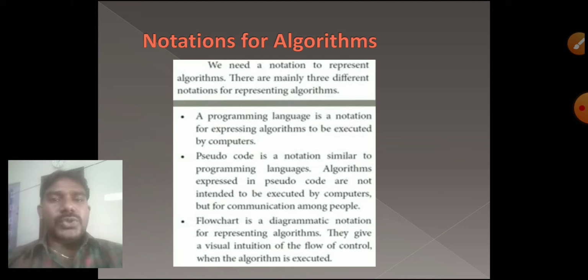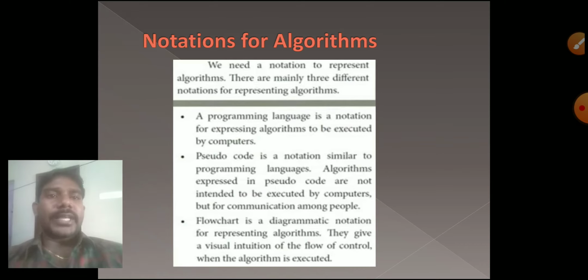Second one, pseudocode. Pseudocode is a notation similar to a programming language, but not an exact programming language. Why we say that: pseudocode is, for example, a rough copy for the user. It is only for user understanding.